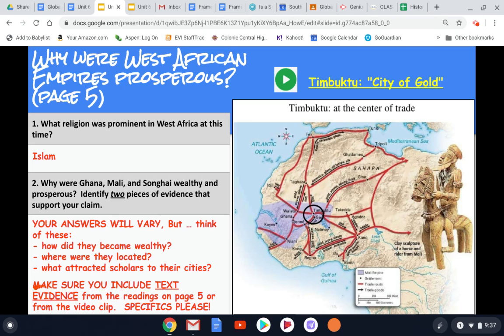So when you're answering this question, again, make sure that you include text evidence or something from the video that you saw, and give me specifics, please. Make sure that you're always answering these questions, especially when it says why or give evidence, with those specifics. And that is all, folks.